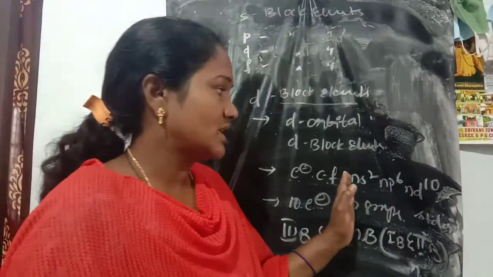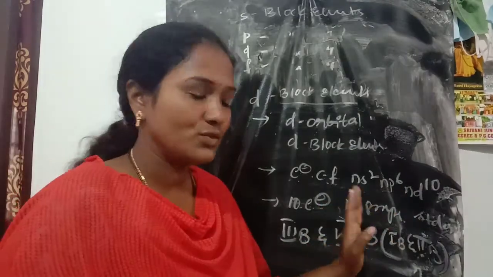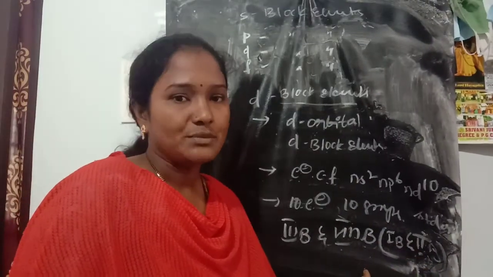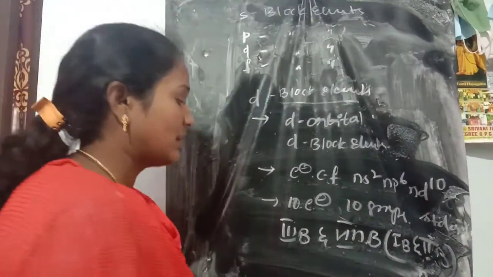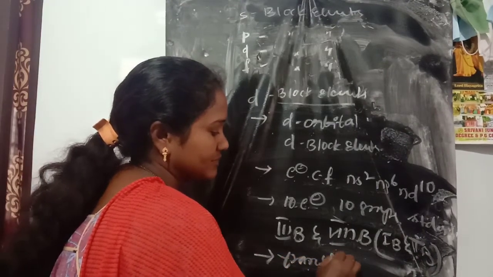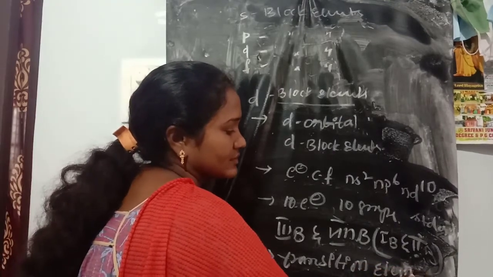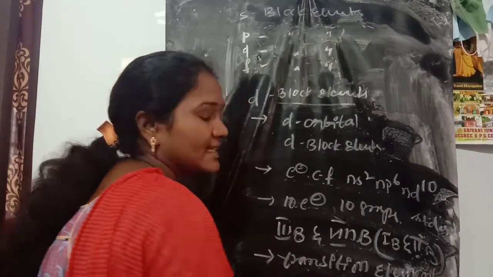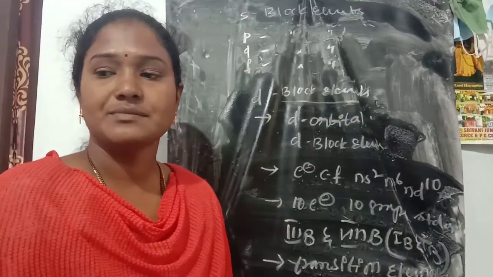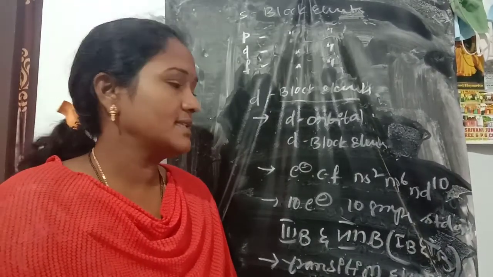So the outermost electronic configuration is Ns2, Np6, Nd10. 10 electrons are possible, with 10 groups, third B to 8B. First B, second B are also subgroups. So this is the D block element. Another name is transition elements. So these are the D block elements, with outermost electronic configuration Ns2, Np6, Nd10.